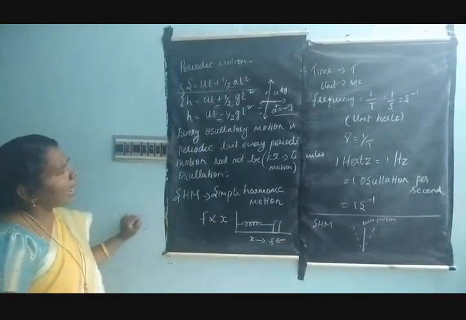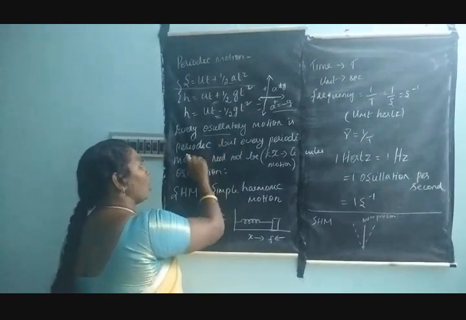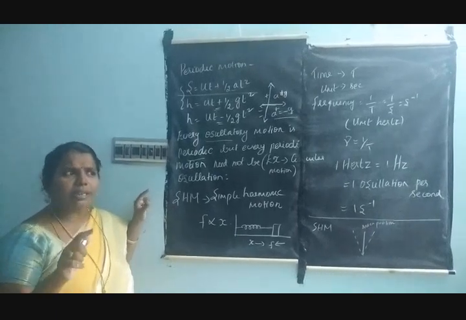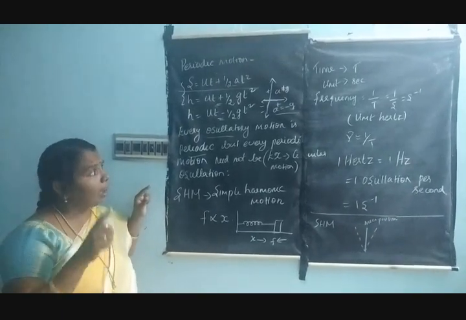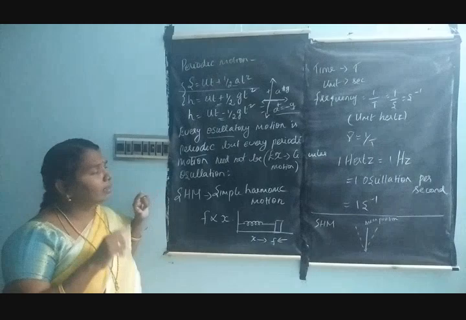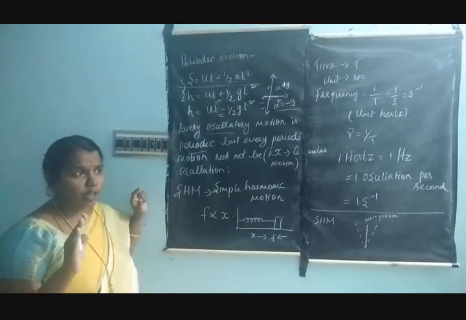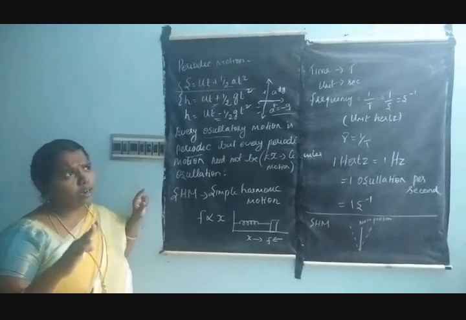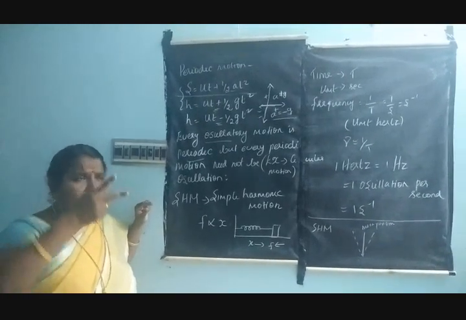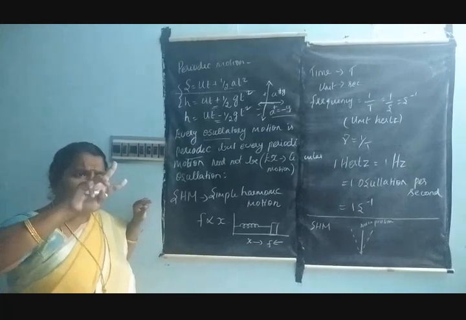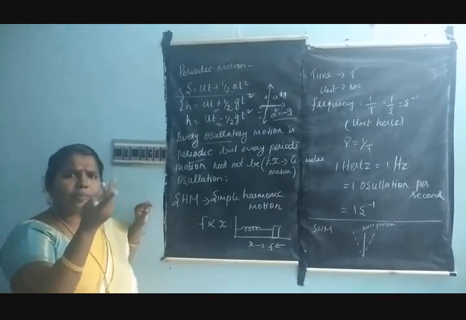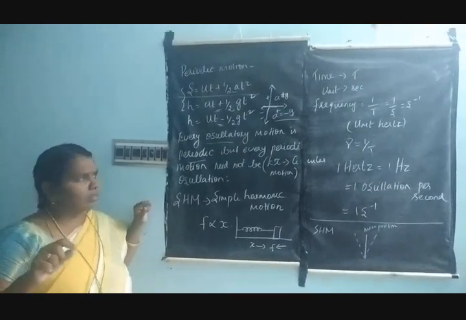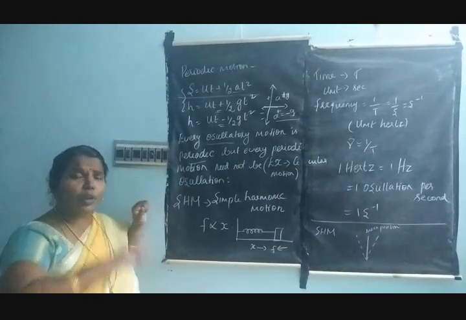See here, every oscillatory motion is periodic. You can surely say that every oscillatory motion is a periodic motion. But every periodic motion need not be an oscillation. For example, circular motion: I can draw the circle with respect to the radius, and whenever I measure that distance, it is the same only. So this is a periodic motion.